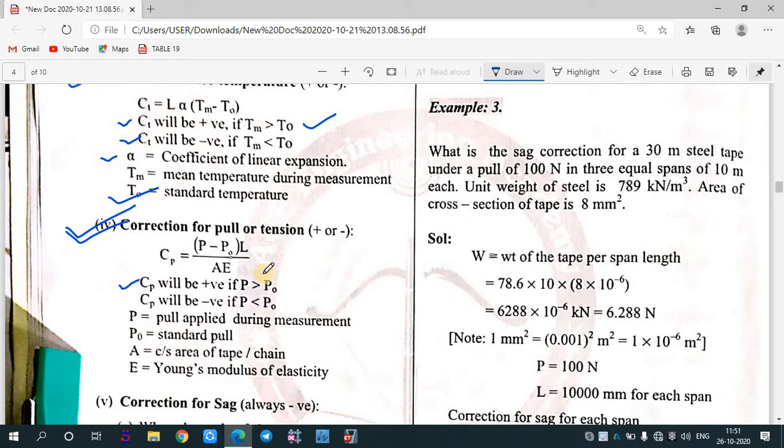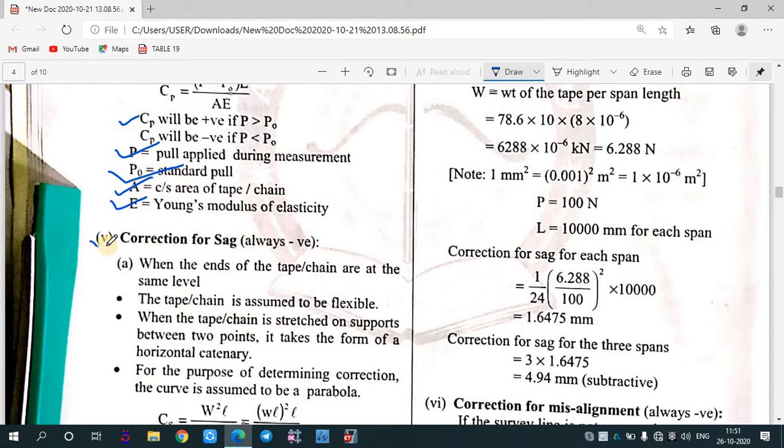Cp will be negative if P is less than P0. P is the pull applied during the measurement, P0 is the standard pull, A is the cross-section area, E is the Young modulus, and L is the measured length.